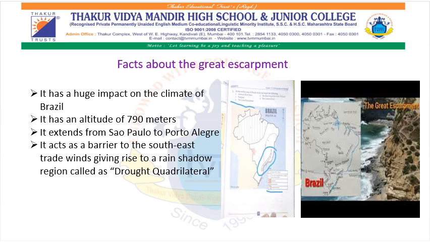The escarpment acts as a barrier to the southeast trade winds, giving rise to the rain shadow region in the northeastern part of the Highland. And this rain shadow region is known as the drought quadrilateral, where the rainfall is very less.